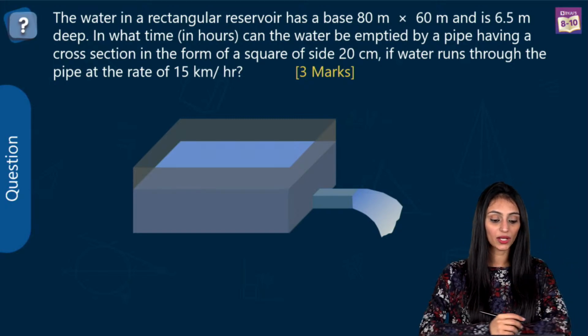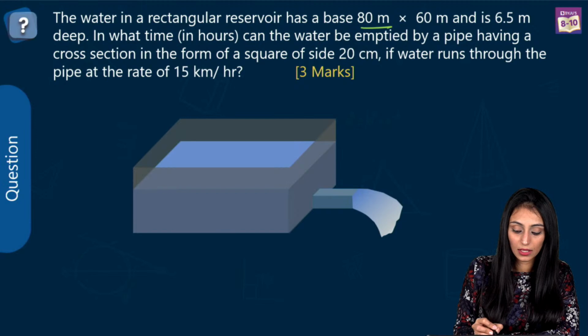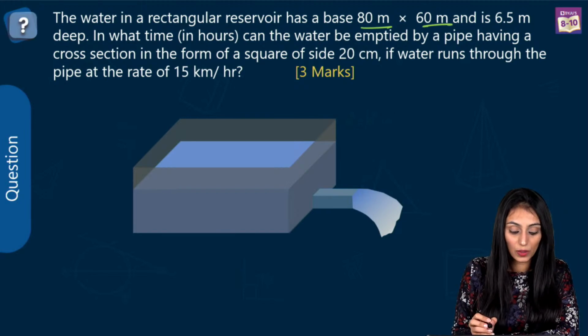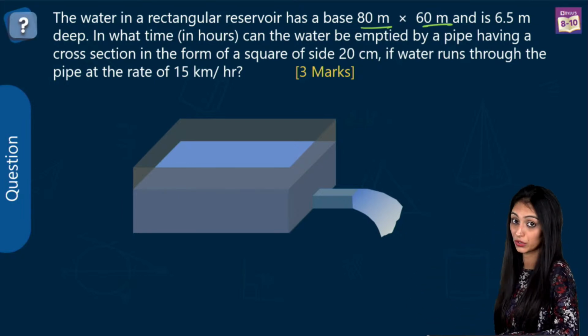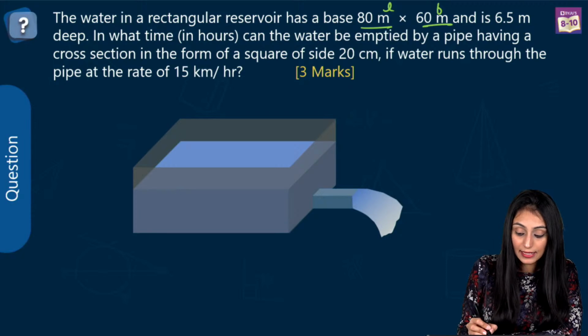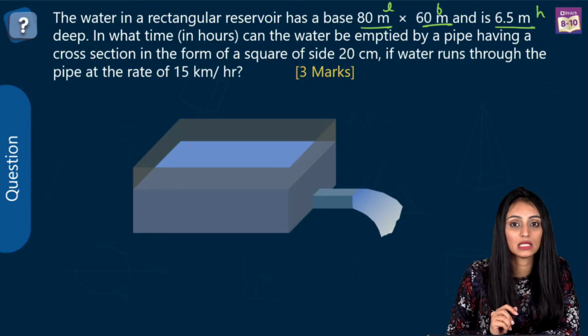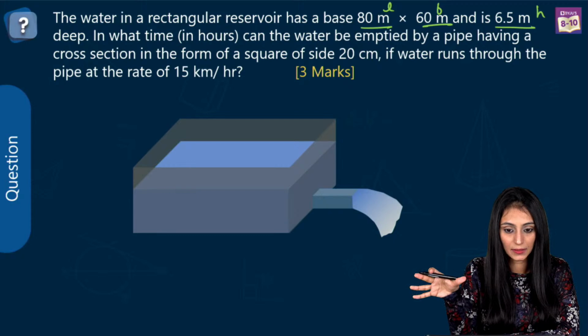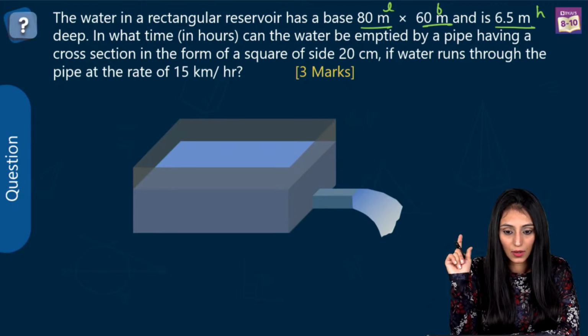The water in a rectangular reservoir has a base of 80 meter by 60 meter, right? When it says that it has a base of 80 meter by 60 meter, if you look at this reservoir over here, which has got water in it, this is the length and this is the width, right? And it's 6.5 meter deep, that means this is the height. It's a cuboid, that means, right? Okay.